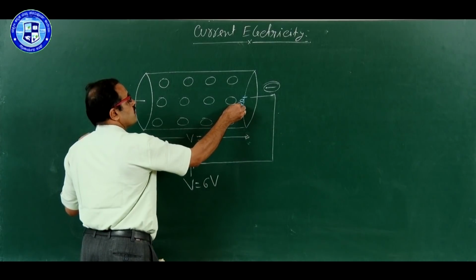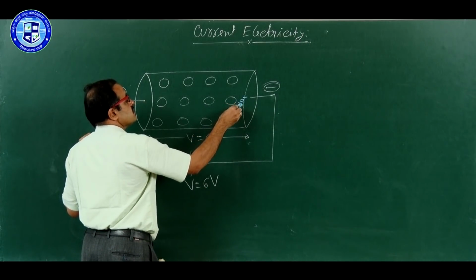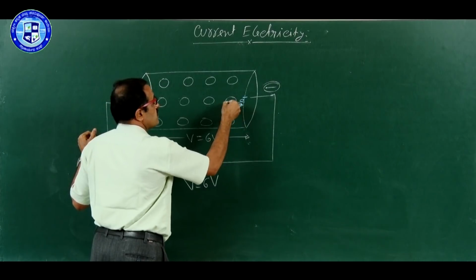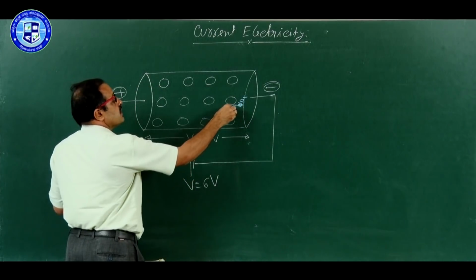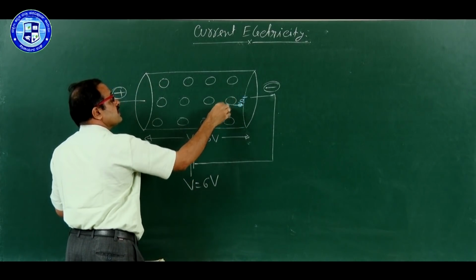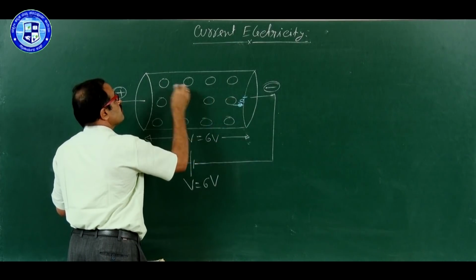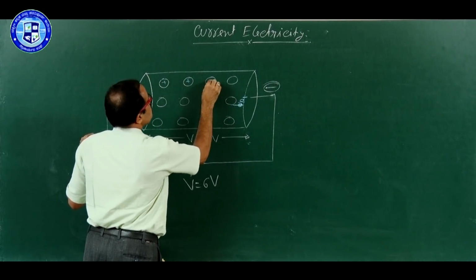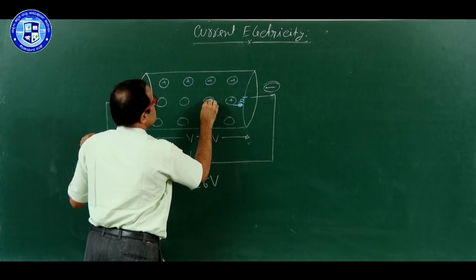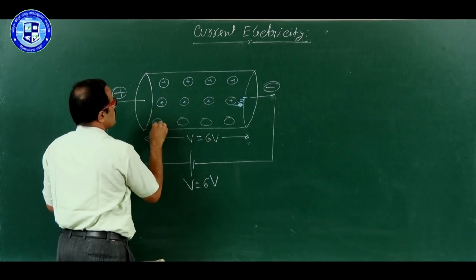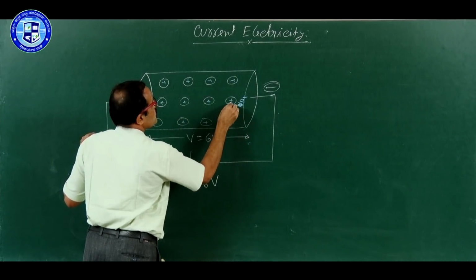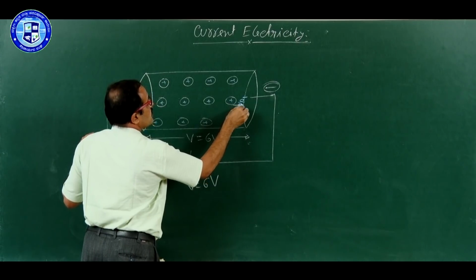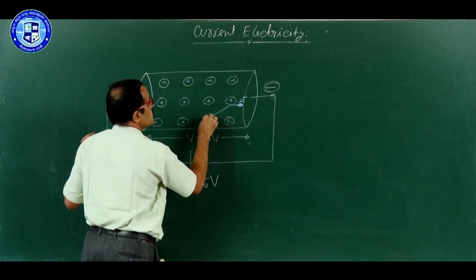So the electron is moving like this, but as it moves in this direction, it undergoes collision with the atom or ion. These are the ions. Due to the collision, it is scattered, remember, its direction of motion changes.